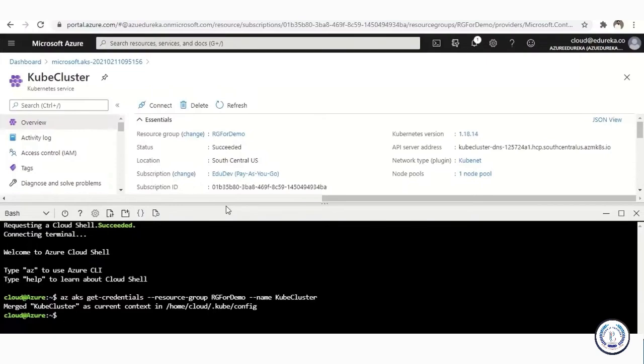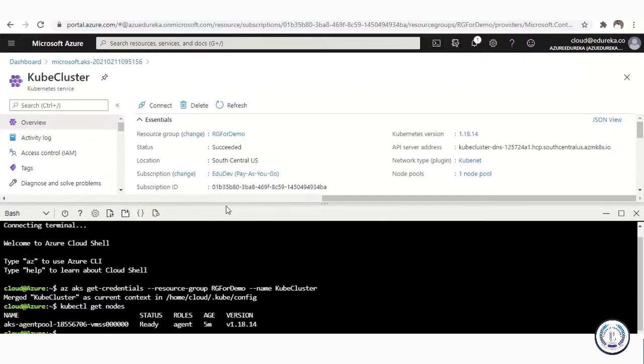Now let's go ahead and get the details for the node. In this case, we know there's only one node, but you could be working with multiple nodes. So in that case, you use this command. You say kubectl, which is basically a client-side command-line tool for interacting with your Kubernetes. And you say get nodes. If there are multiple nodes, it will give you multiple nodes. If there's only one node, it will give you only one node. So there you go, you can see that there's one node that we have with us. We have all the details. It says it's been running for 5 minutes, because that is when we started the node.